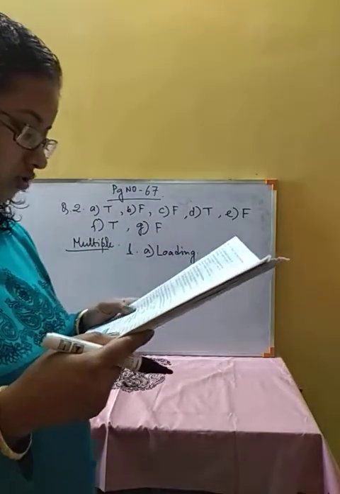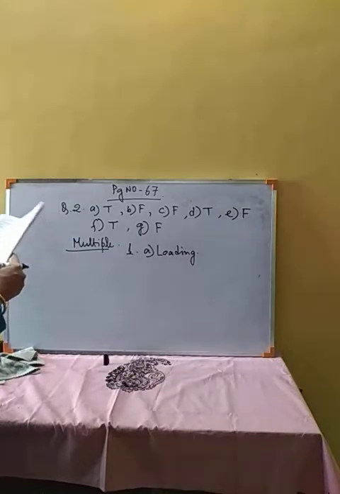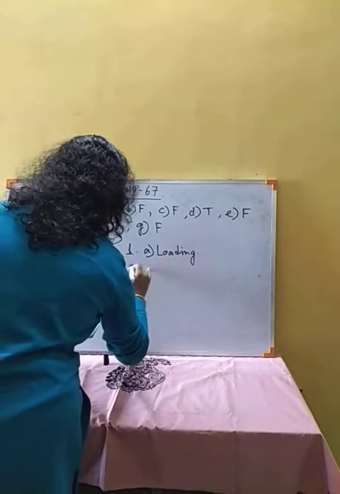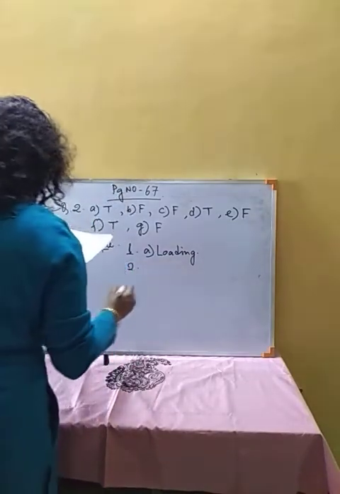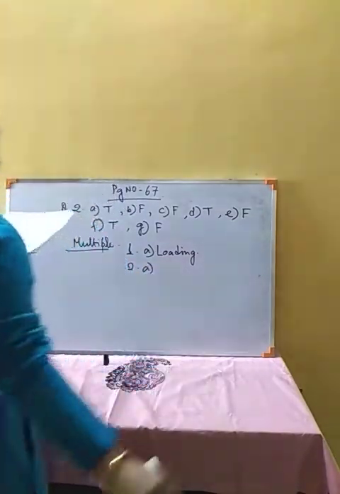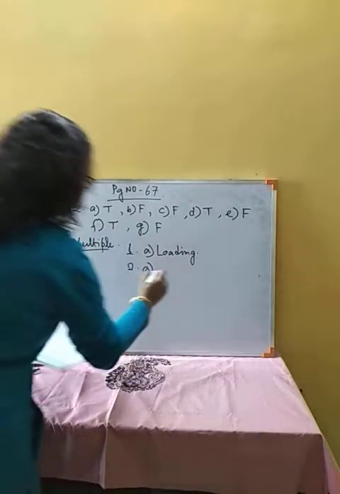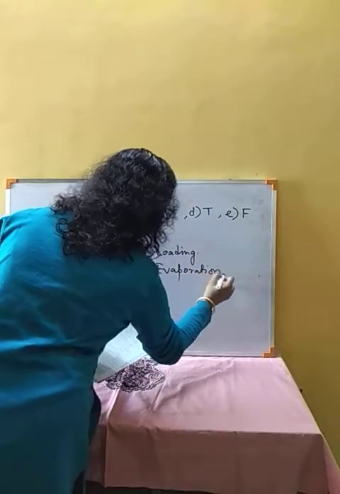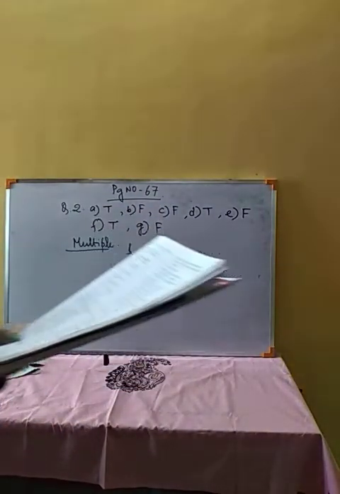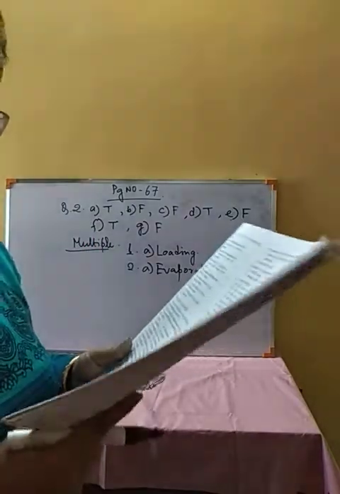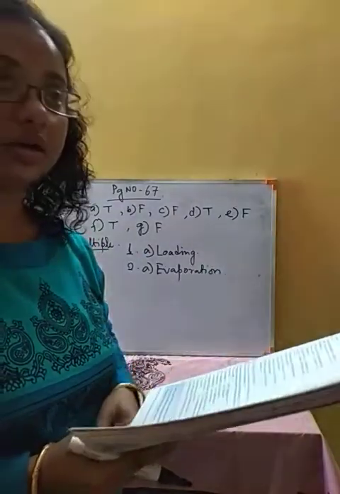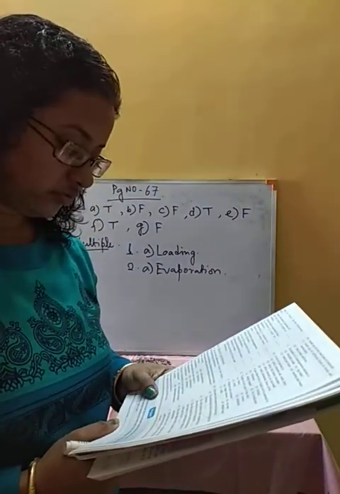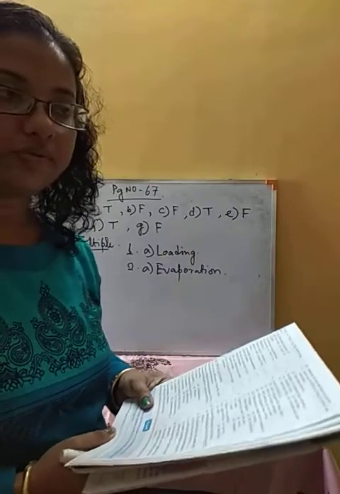Number 2. Salt is separated from seawater by evaporation. The option is A. Though crystallization can also be a process, here we have to separate a large amount of salt from seawater.